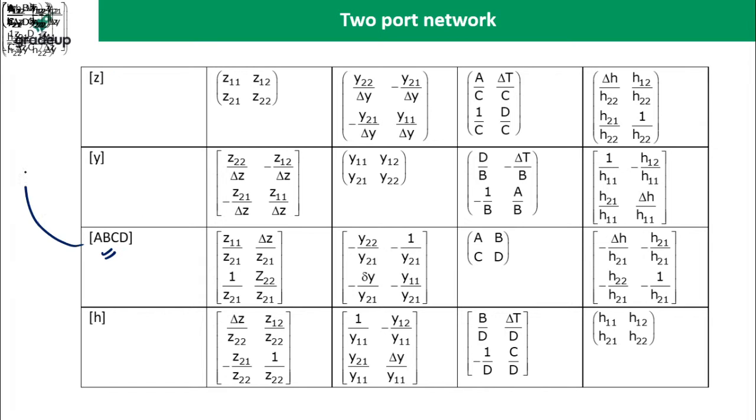an abcd parameter into a z parameter, so this is the formula to convert abcd into z. This is the formula to convert h parameter into z. Now think about it. Can you remember these formulas? I cannot. I don't remember this formula. I cannot remember these formulas because there are too many formulas.